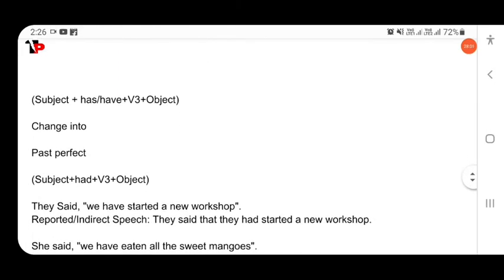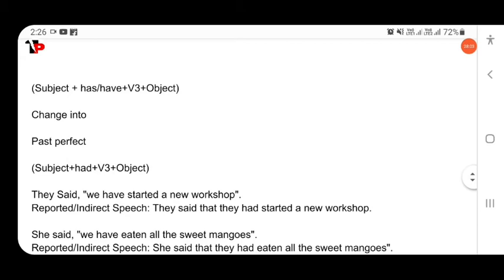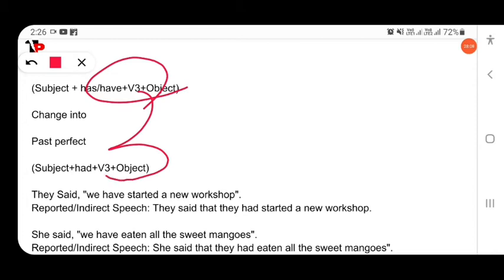Then next, present perfect changes into past perfect. Here, this is the structure of present perfect, and this is the structure of past perfect. So here in present perfect, we have started. So, they had started. Here, they had started.